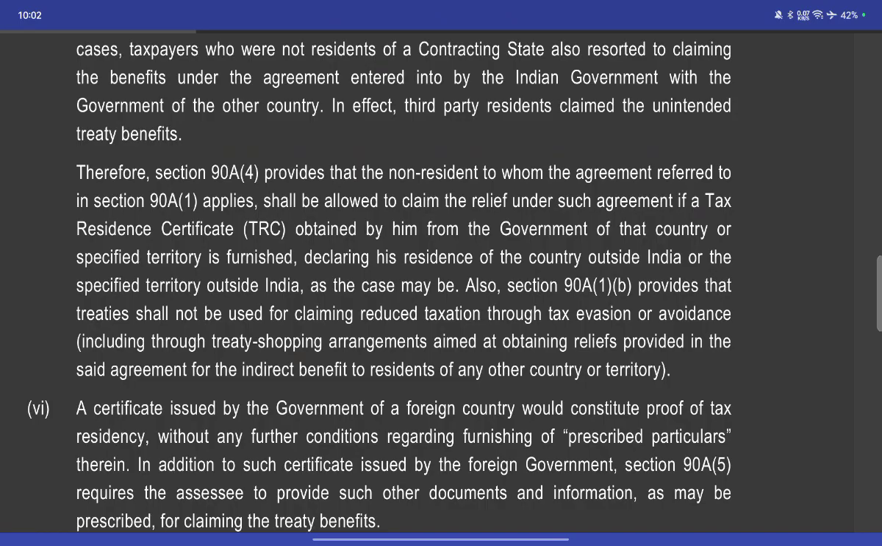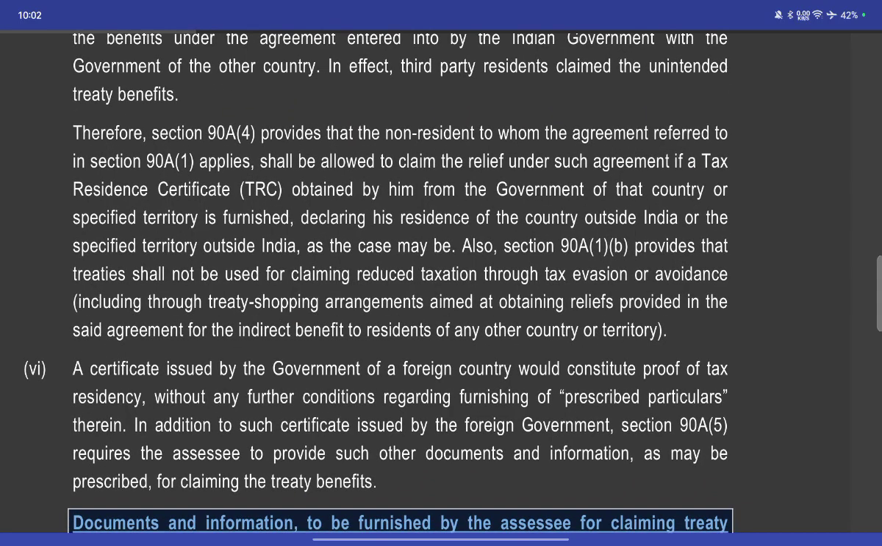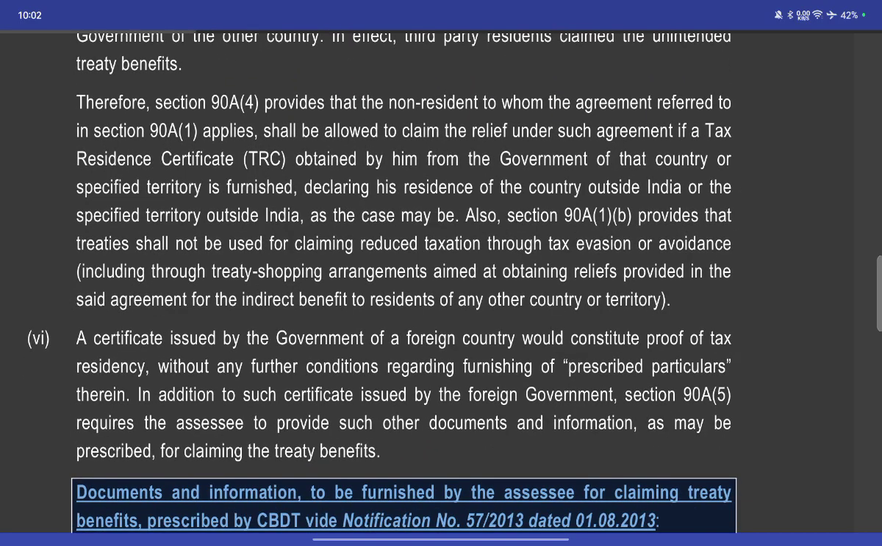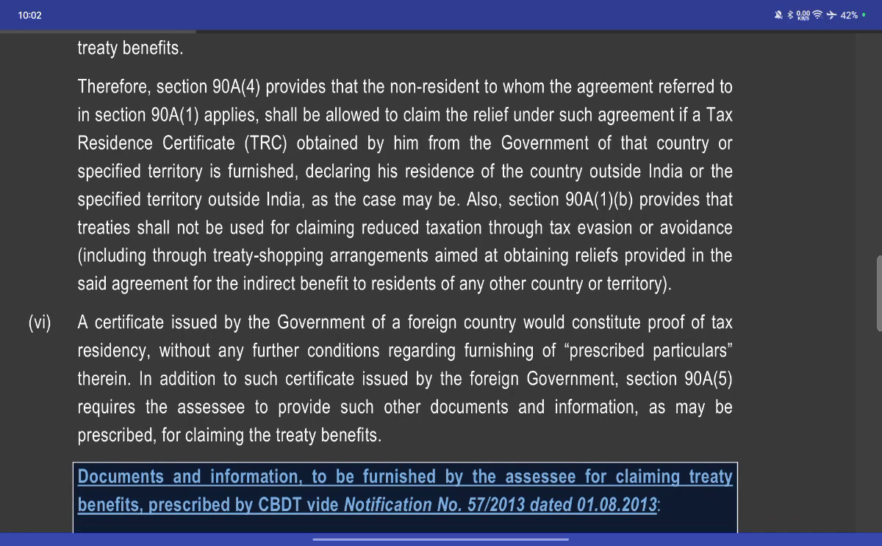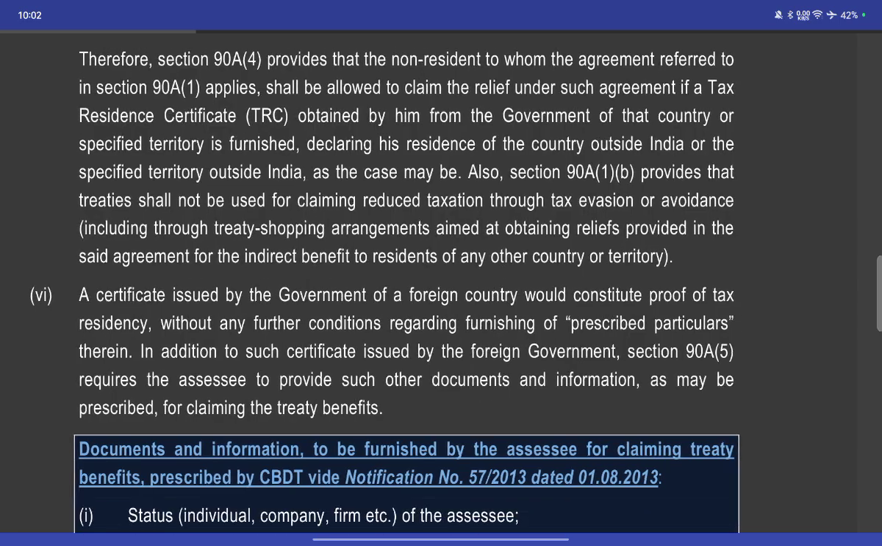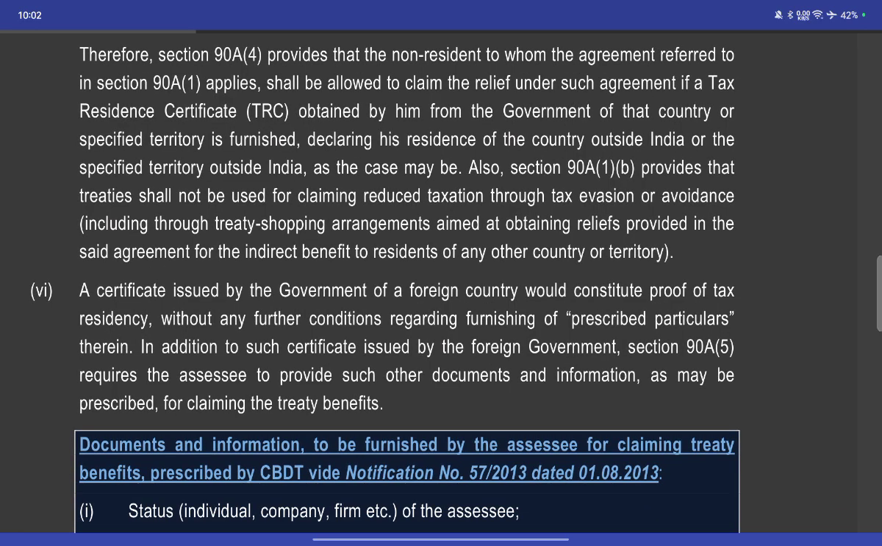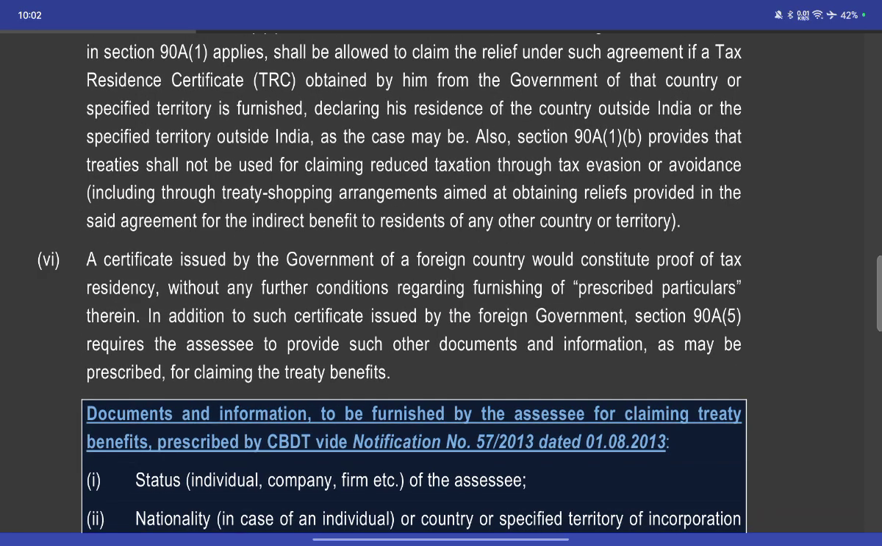Therefore, Section 90A(4) provides that a non-resident to whom the agreement referred to in Section 90A applies shall be required to claim the relief under the taxation agreement only if a tax residency certificate obtained from the government of the country or the specified territory is furnished, declaring his residence in the country outside India or a specified territory outside India, as the case may be.